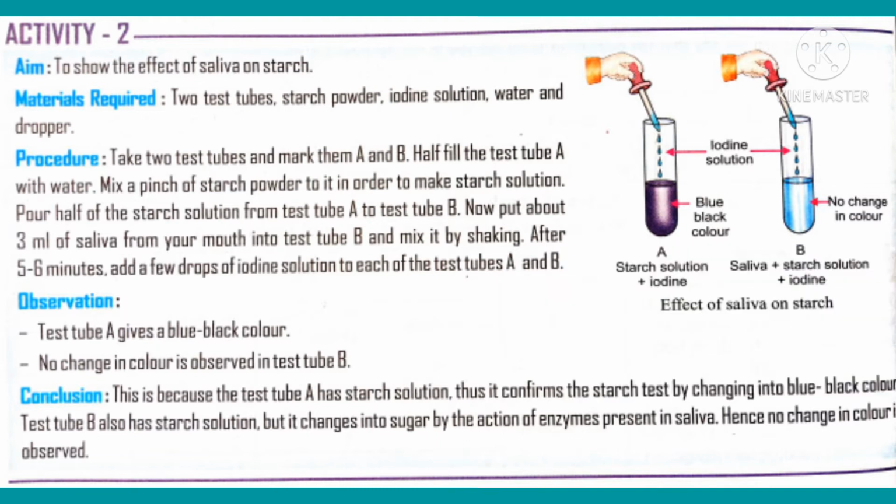After adding iodine solution, only test tube A turns the solution into a bluish black color because of the presence of starch. This proves that our saliva has enzymes that convert starch into sugar.